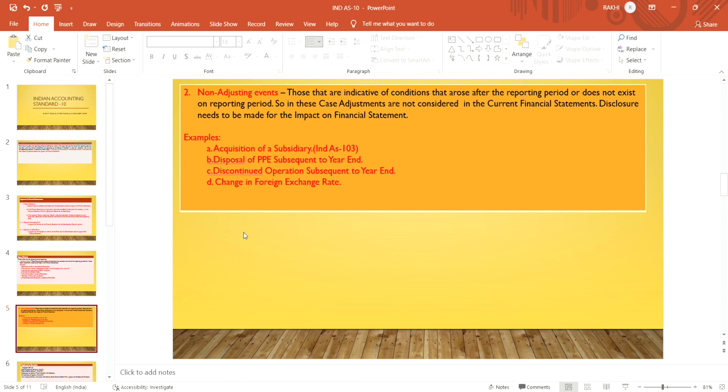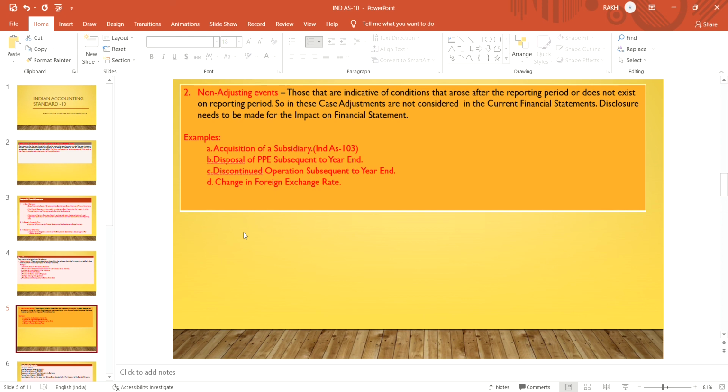Because it is a non-adjusting event, adjustments are not required to be made in the current financial statement. In the current financial year, adjustment is not required because on the reporting date there is no indication that the event will occur after the balance sheet date.